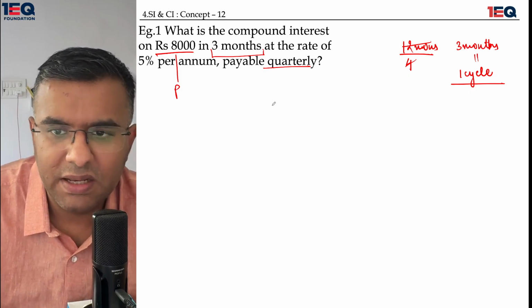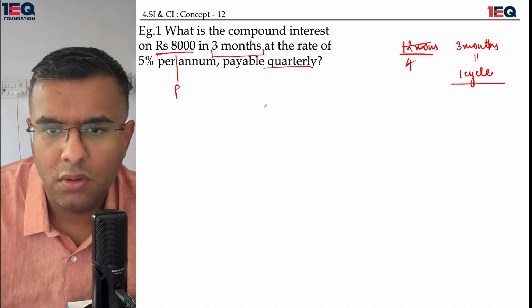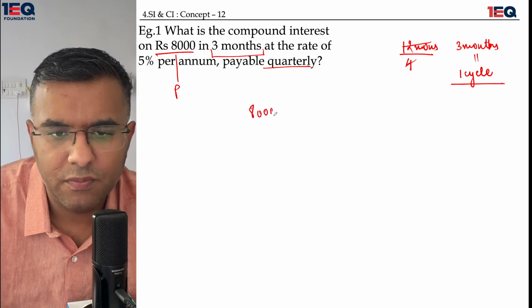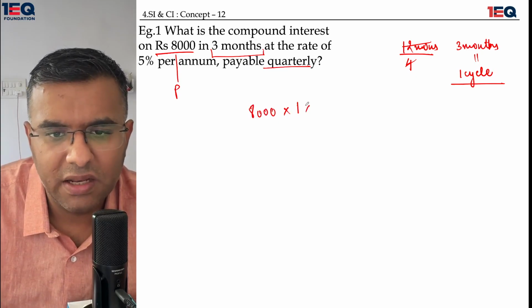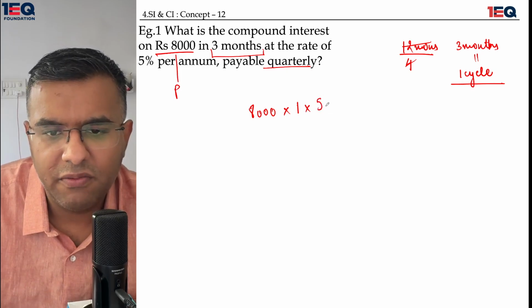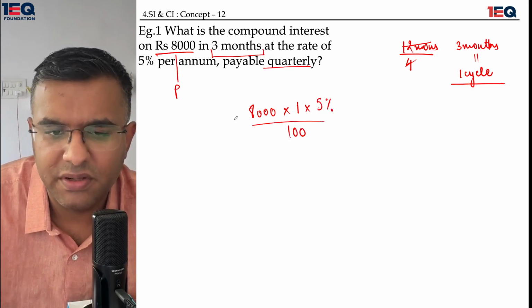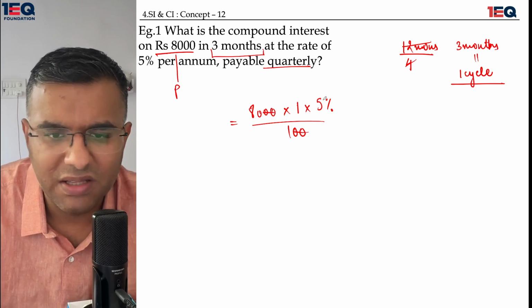So it's basically asking us to give you 8,000 multiplied by 3 months, that is one cycle, so I can multiply with 1 here, and 5% per annum is the rate. So I'm basically again calculating a simple interest which is in my favor only, because both the things are going to be the same.